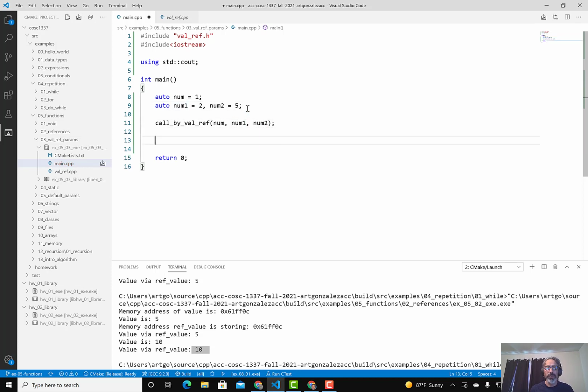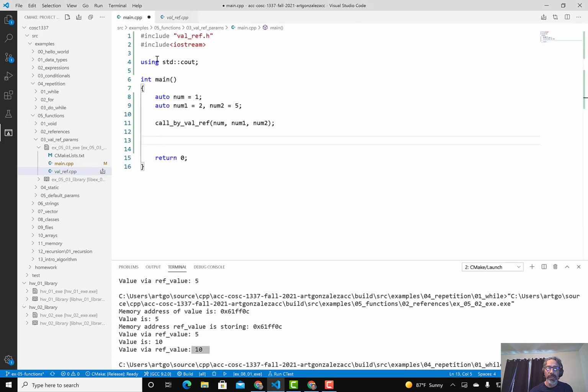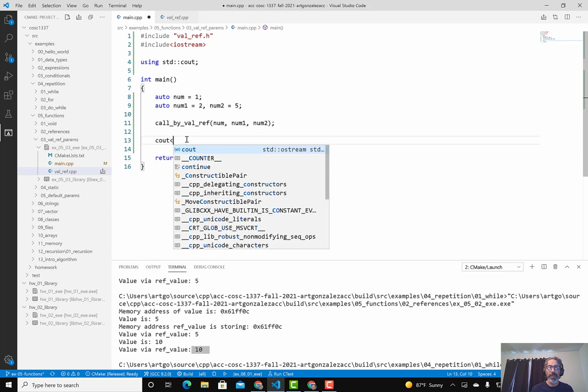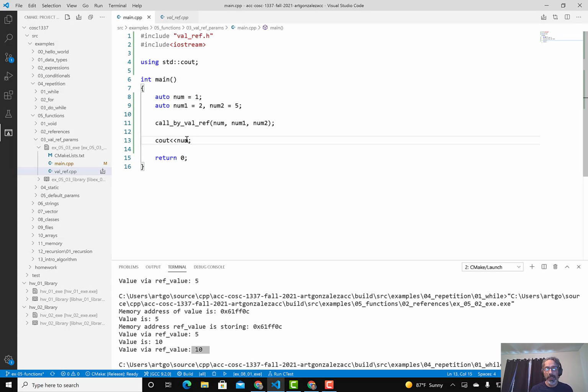Okay, so you will see something like this. Let's go back and look at the code for valref. Num equals 10, num1 equals 20. And right here num equals 1, num1 equals 2, and num2 equals 5. So then the question will be, what is the value of num1? Okay, so that might be one question, and you'll see some code like this.